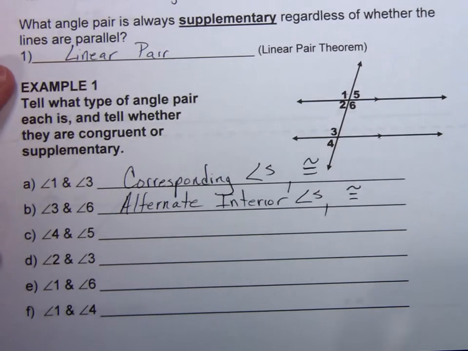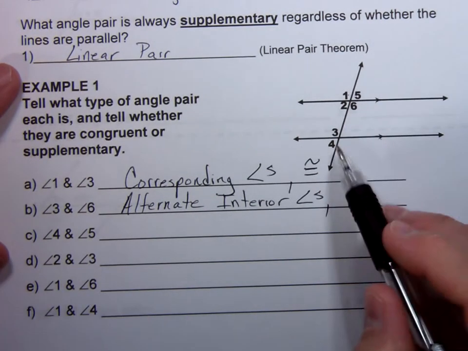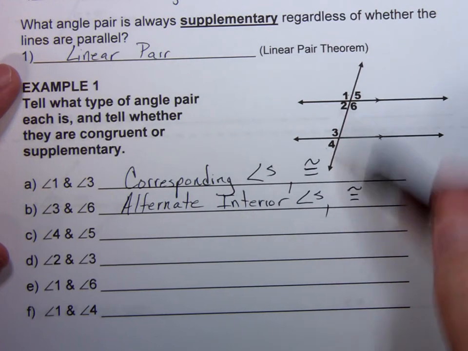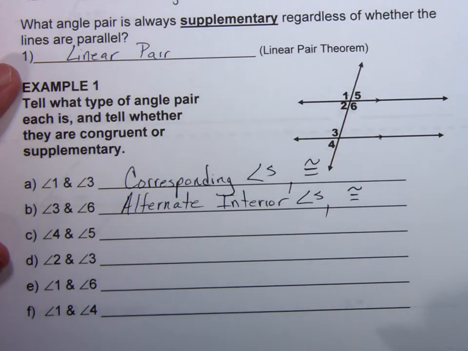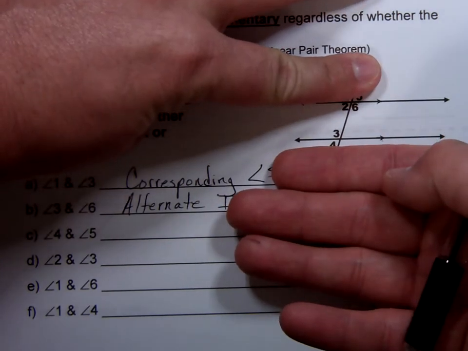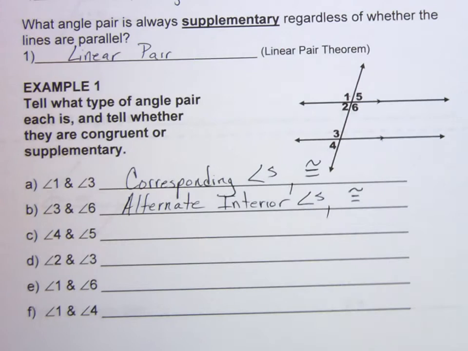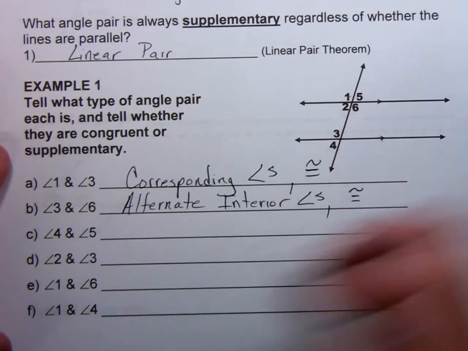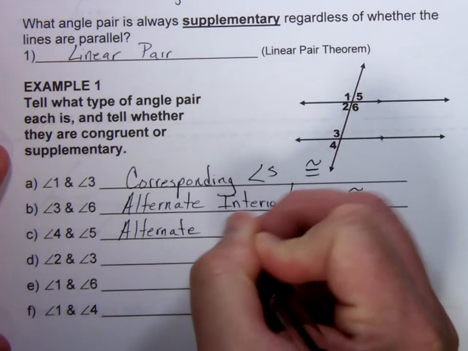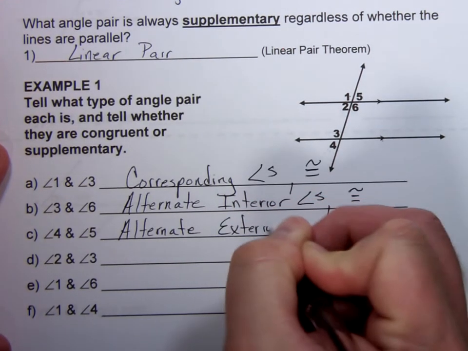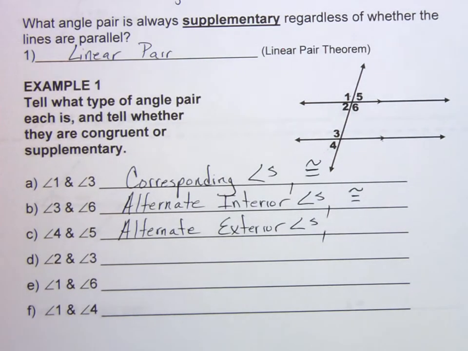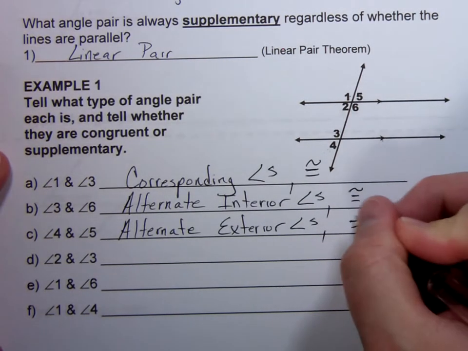Okay. Angle 4 and 5. Notice they are on different sides of the transversal. 4 is on the left side of the transversal and 5 is on the right side of the transversal. And notice they are not interior. They are not in between the lines. They are outside the lines, so they are exterior. So these are alternate exterior angles. And again, we said when the lines are parallel, alternate exterior angles are congruent.